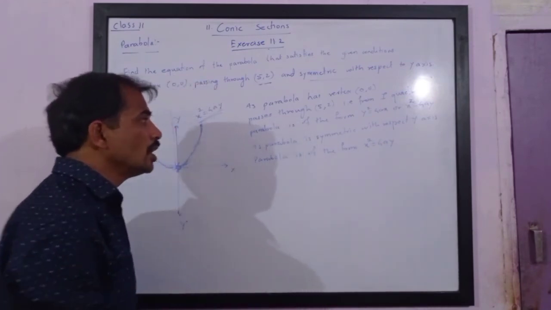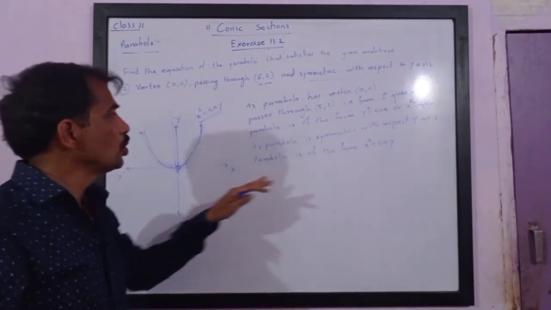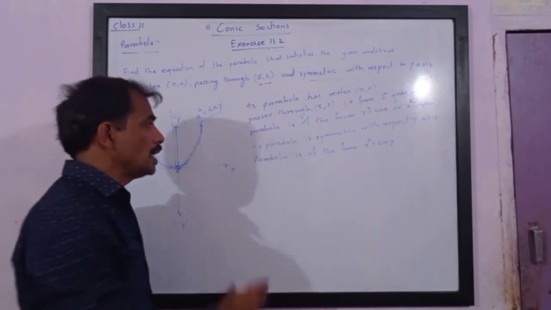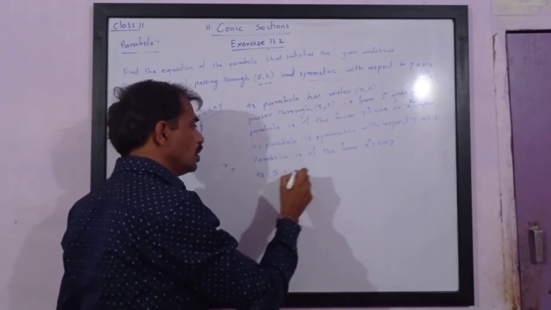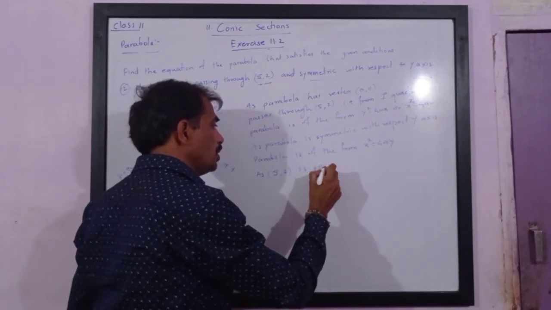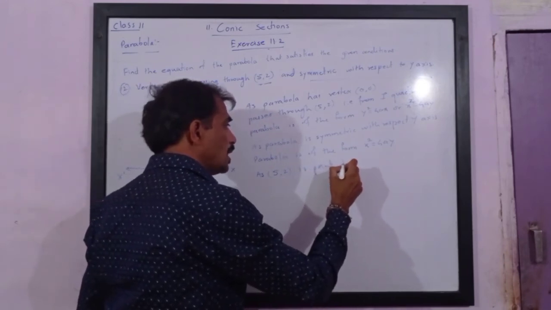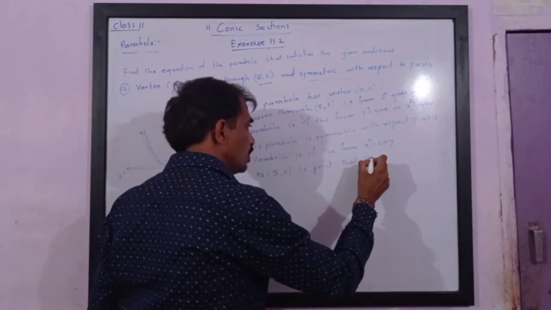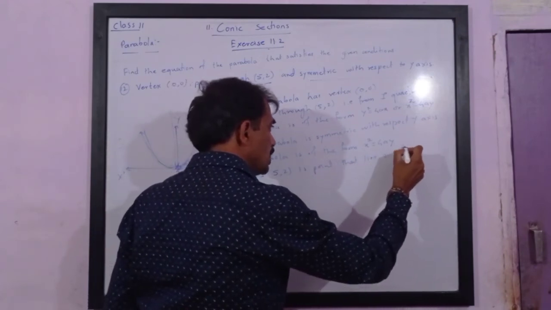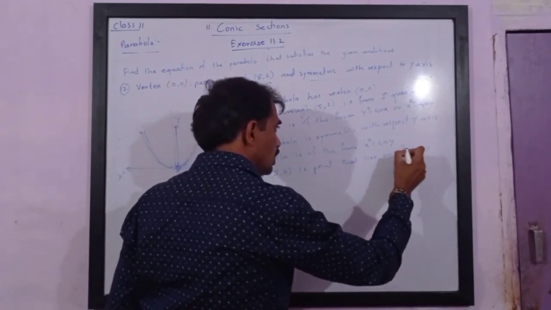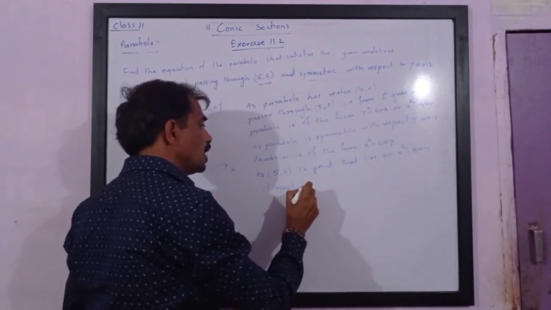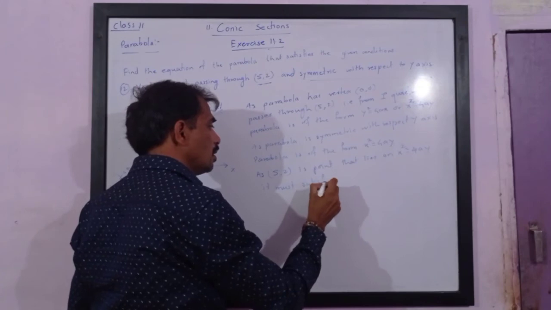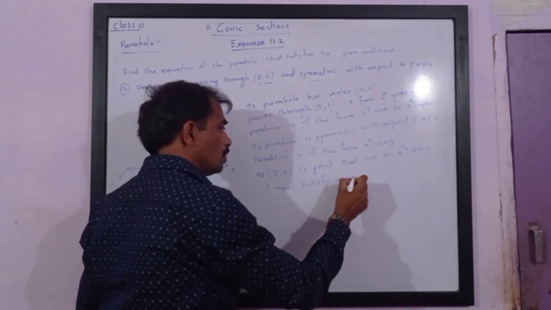Now please note, this parabola passes through the point 5, 2. So as 5, 2 is a point that lies on x square is equal to 4ay, it must satisfy the equation of the parabola.